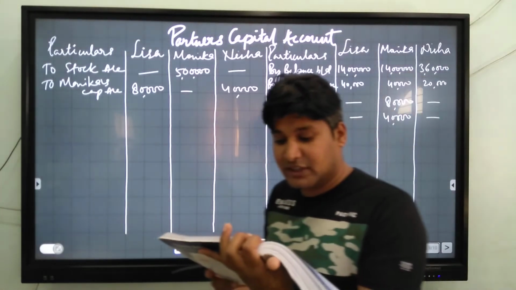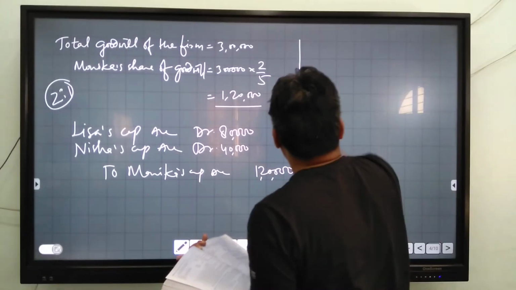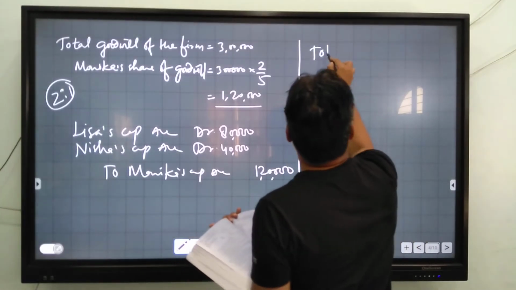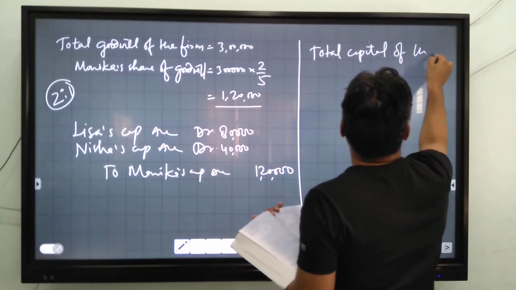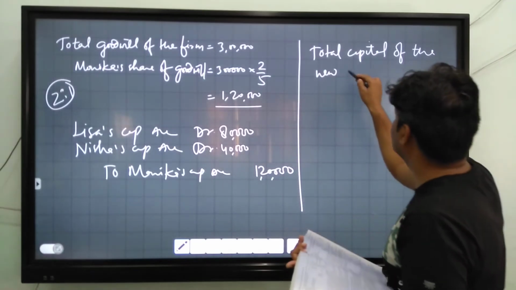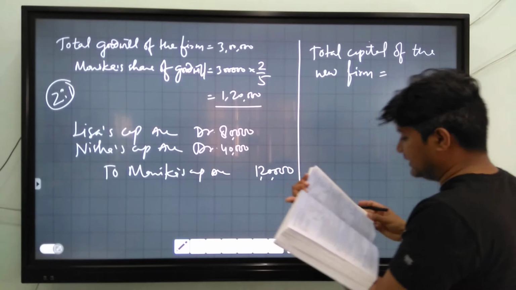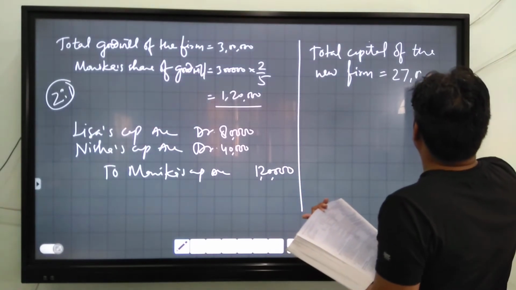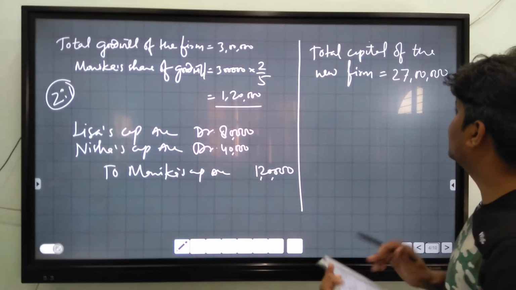Now we will calculate the value of the capital. Total capital of the new firm is given in the question. Total capital of the new firm is equal to 27 lakh. 27 lakh is the new capital of the firm.